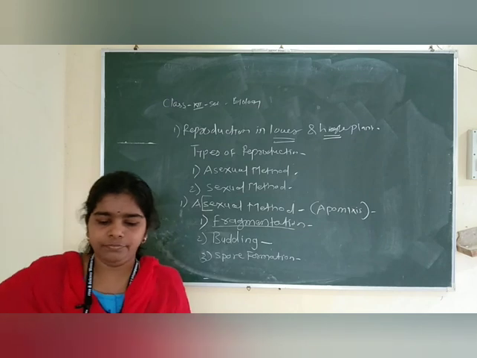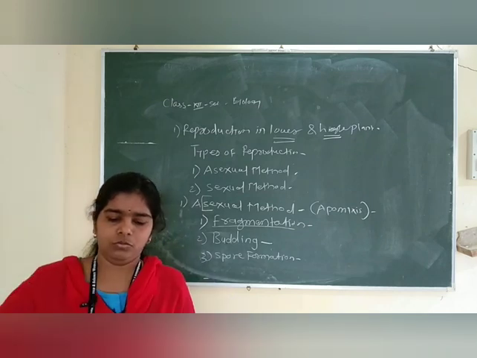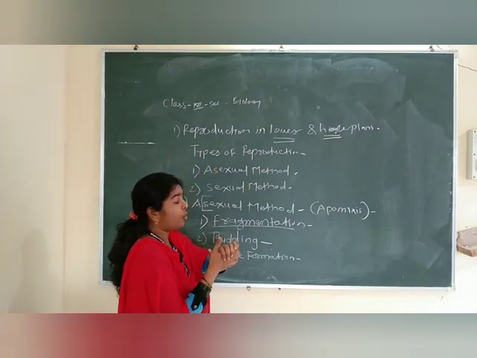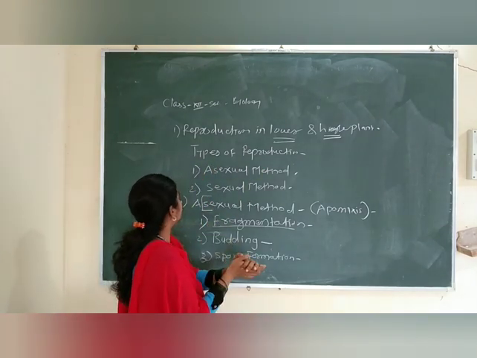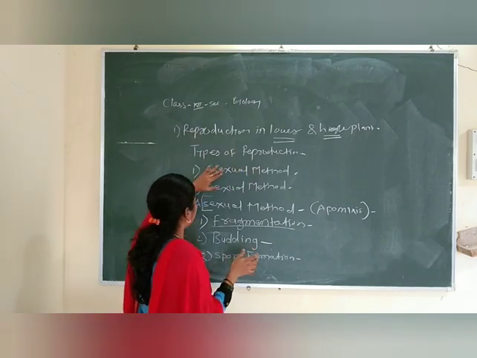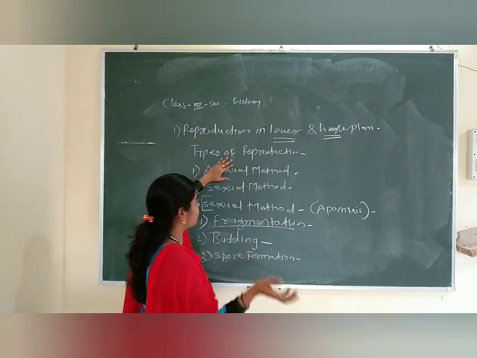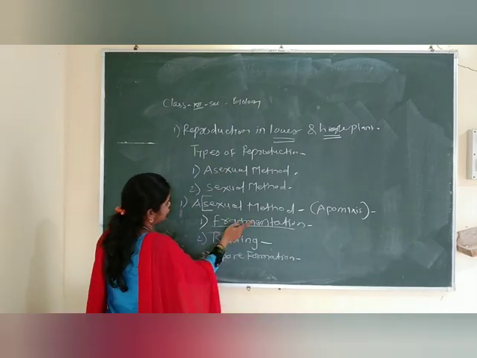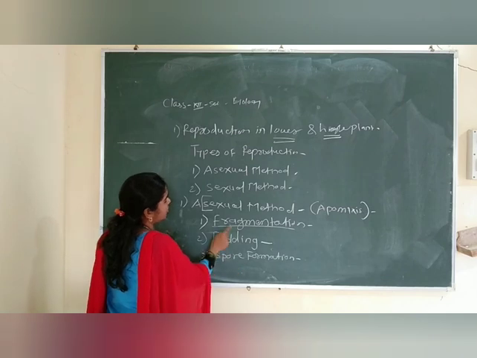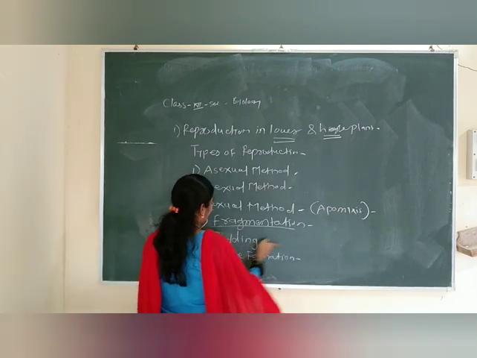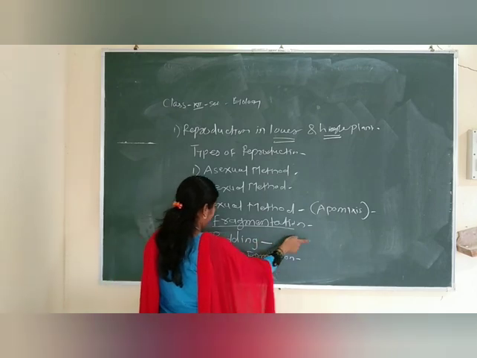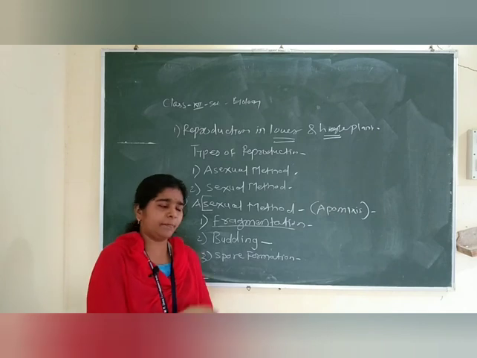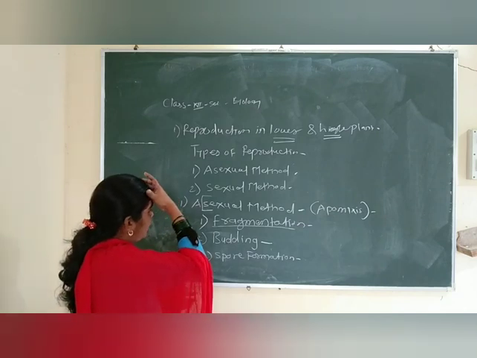Okay friends, now I repeat once again, here the types of reproduction are going on. Look here, types of reproduction: two types, asexual method and sexual method. Asexual methods take place by three methods: fragmentation, budding and spore formation. Fragmentation takes place in Spirogyra, budding in yeast and spore formation in Chlamydomonas. Not only these examples, all the animals and the plants.